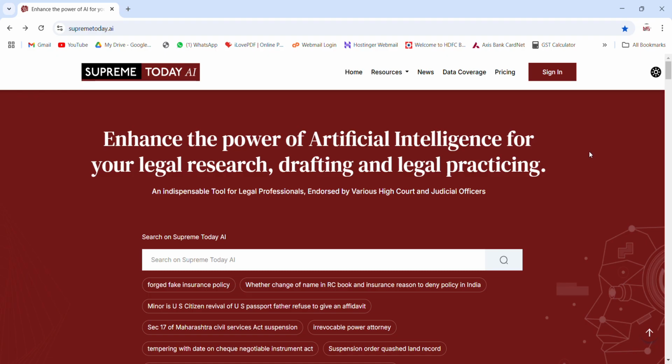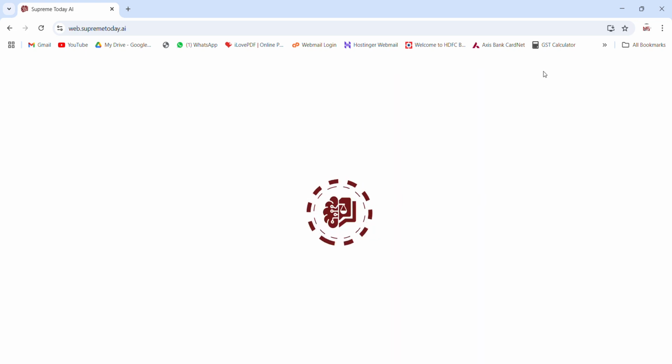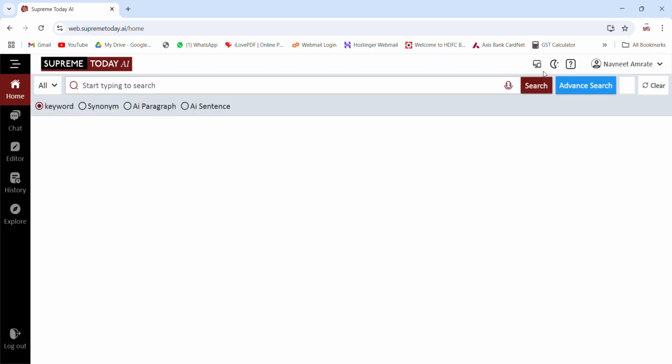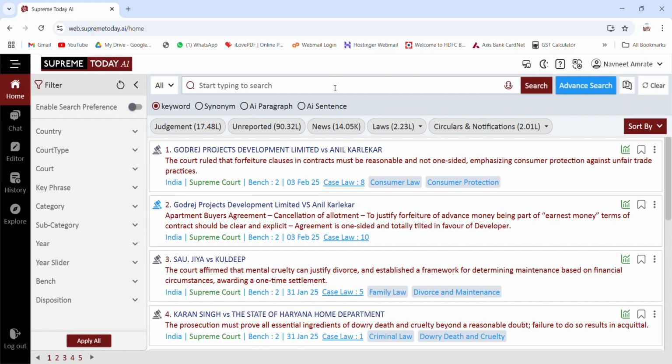So for using this product you are required to go to a website which is www.supremetoday.ai. After visiting the website you can sign in or sign up at this platform through your user ID and password. The moment you sign in you would be getting this page which will be highlighting various things. So I will be taking you through all functions one by one.